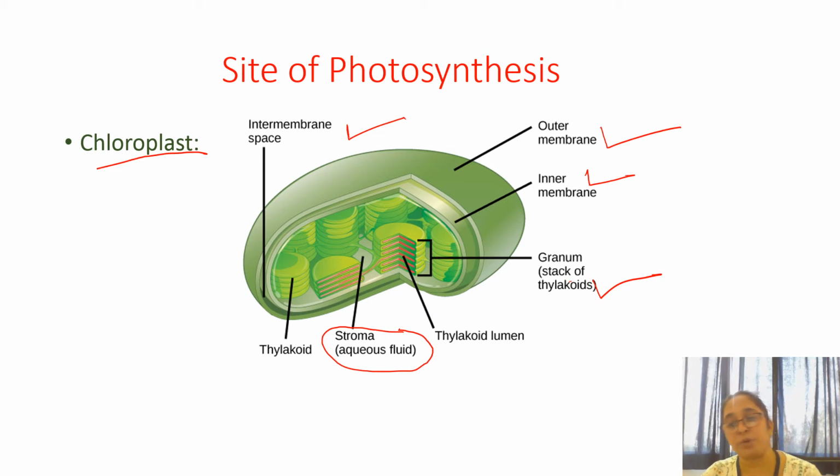And one very important thing: the chloroplast is a self-replicating and semi-autonomous cell organelle. Why? Because it contains DNA, its own genetic material. So that's why the chloroplast is a self-replicating organelle. So this is all about the chloroplast, which is the main site of photosynthesis.